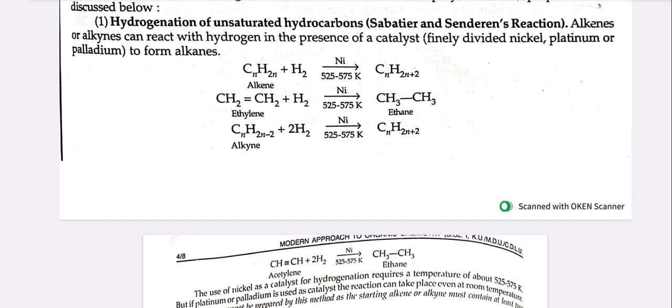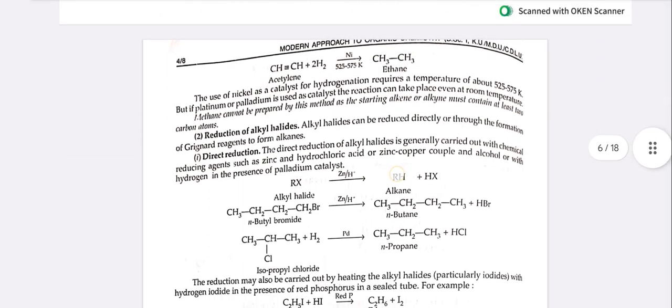CnH2n plus H2 in the presence of nickel at 525 to 575 Kelvin gives CnH2n+2. Ethylene plus hydrogen in the presence of nickel gives ethane. Alkyne plus hydrogen in the presence of nickel at 525 to 575 Kelvin gives CnH2n+2. Acetylene plus hydrogen in the presence of nickel at 525 to 575 Kelvin gives ethane.